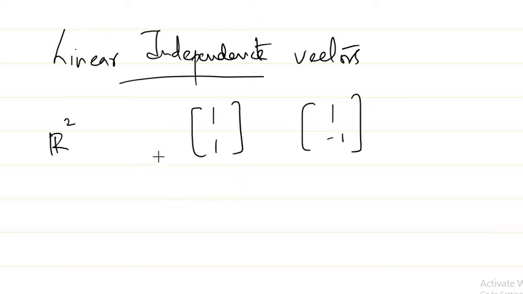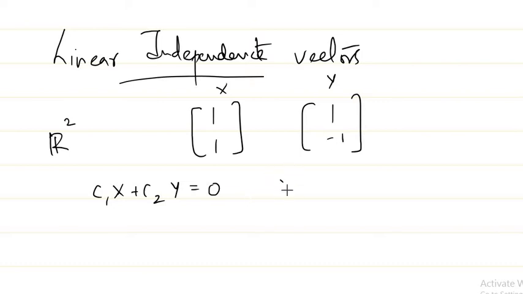In the previous class we have seen that if you take two vectors x and y, and take a linear combination like c1 times x plus c2 times y equal to 0, if I am forced to choose my c1 and c2 as 0 to make this linear combination 0, then I can say that x and y are linearly independent.